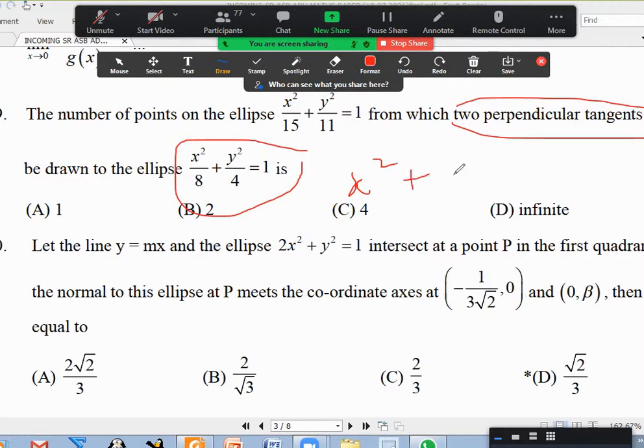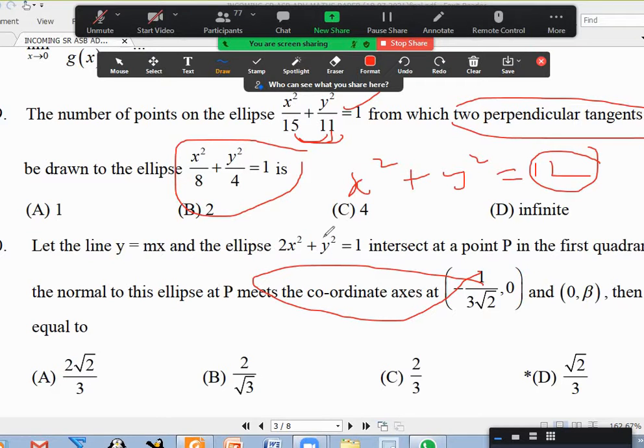X square plus y square equal to a square plus b square. 8 plus 4 is 12. Now that 12 happened to be exactly between 15 and 11. That is the main important point. So the director circle is intersecting the first ellipse at 4 points because its radius is more than the minor axis and less than the major axis. So because of that, these are the 4 points from where we are able to draw. Is it okay, the ninth one?